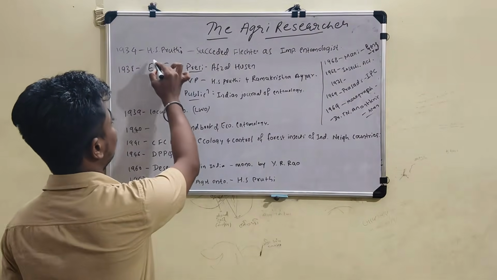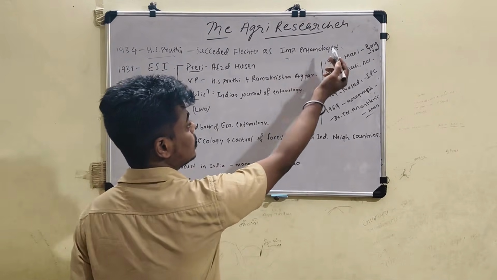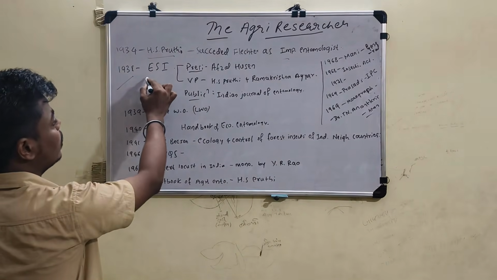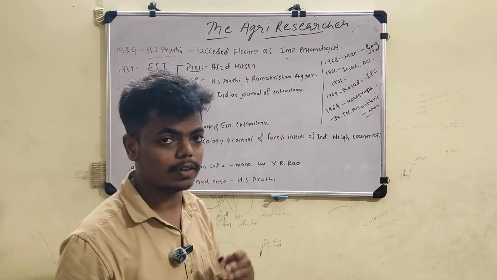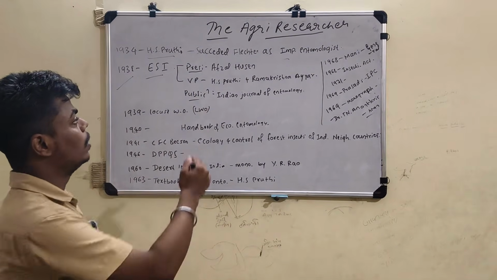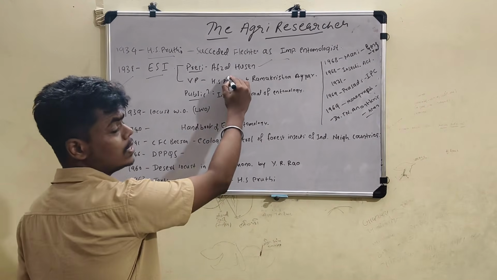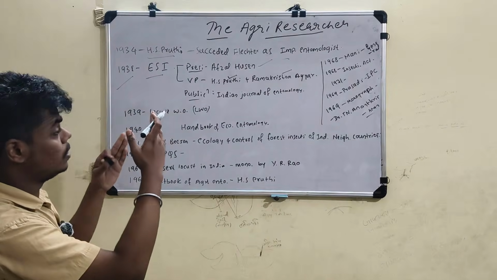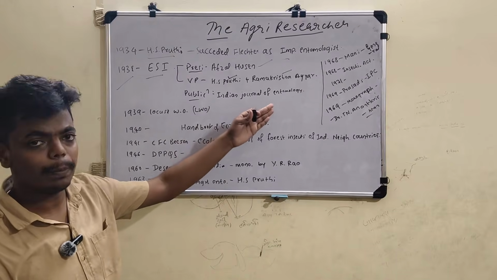In 1934, M. Singh Prithvi succeeded Fletcher as imperial entomologist. Next, it is a very important point. 1938, Entomological Society of India. Here, who is the first president of the Entomological Society of India? You may be asked who is the first president and who is the vice president. First president is Afzal Hussain and there are two vice presidents. One is M. Singh Prithvi and one more is Ramakrishna Iyer. This society also published one journal called the Indian Journal of Entomology.